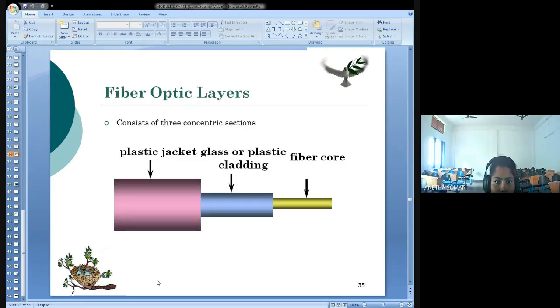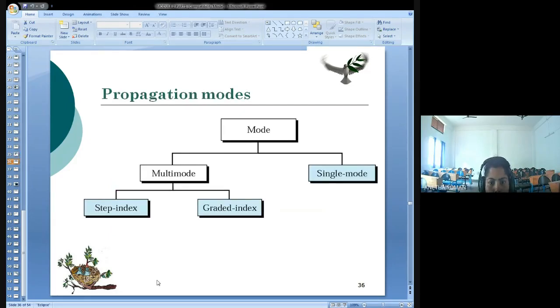Now, this is again the cross section, three concentric sections of a fiber optic lens. You have the fiber core, you have a glass or a plastic cladding, and finally a plastic jacket. Okay, now the very important one, the propagation modes of optical fiber.